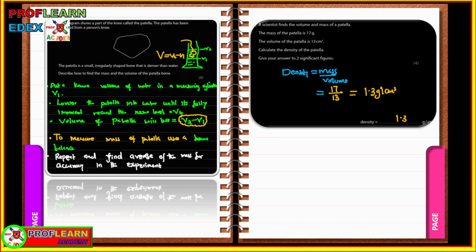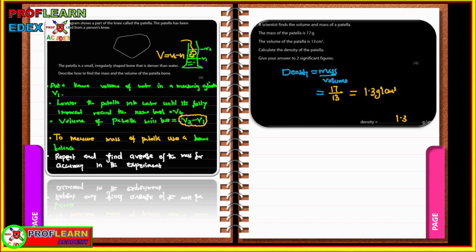That becomes the volume of the patella. To measure the mass of the patella, we are going to use a beam balance. And for accuracy in any experiment that you describe in your exams, you must ensure that you give the aspect of accuracy. How are you going to ensure that that experiment is valid? You're going to repeat and find the average of the mass as the accuracy of the experiment.